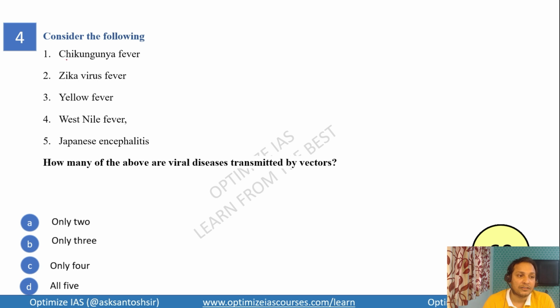Consider the following. The time begins now. Chikungunya fever, Zika virus fever, yellow fever, West Nile fever, and Japanese encephalitis. How many of the above are viral diseases transmitted by vectors? So, what is the answer?